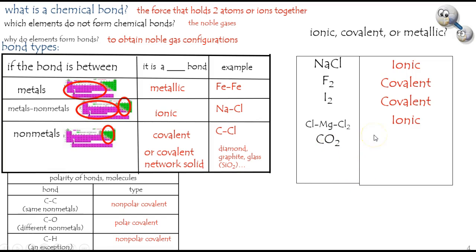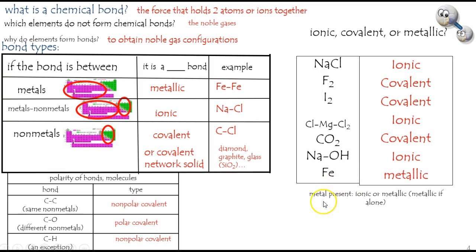Carbon dioxide is two different nonmetals, therefore it is a covalent bond. Is it a polar covalent bond? I think the individual bond is, but the molecule is not. The sodium to oxygen bond, metal to nonmetal, that's ionic. Iron bonded to lots of other irons, that would be metallic.